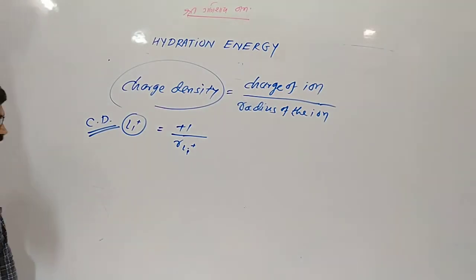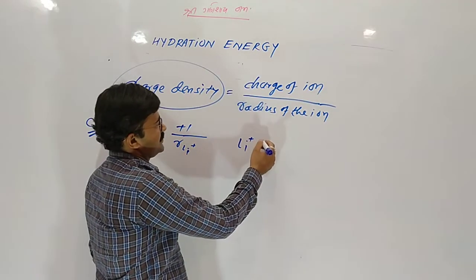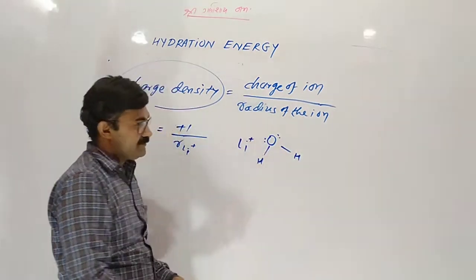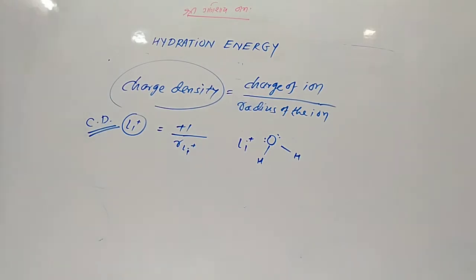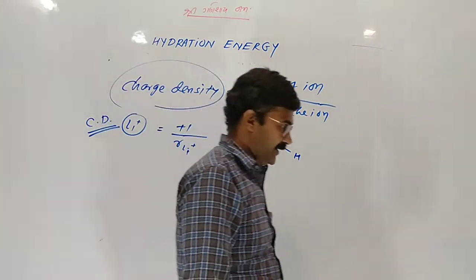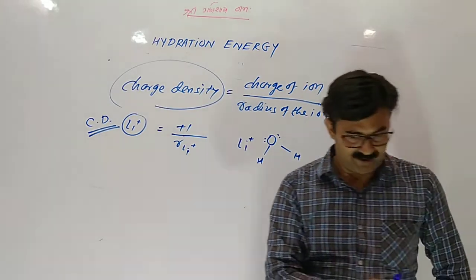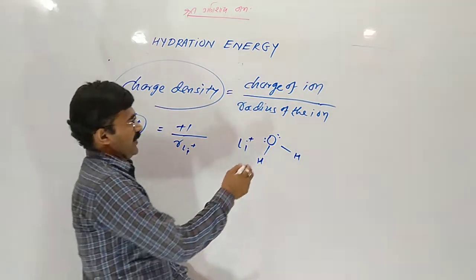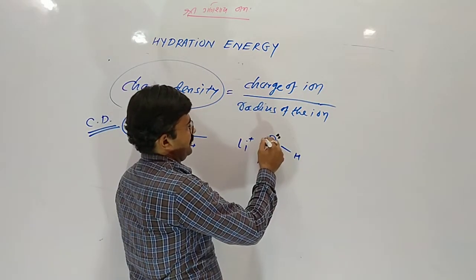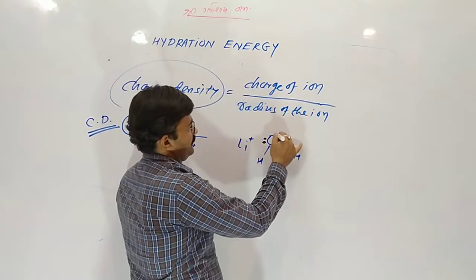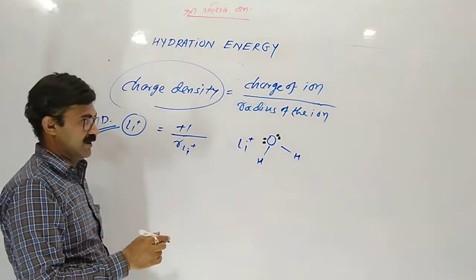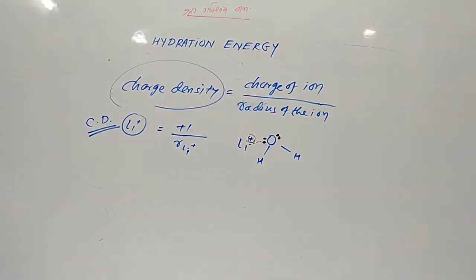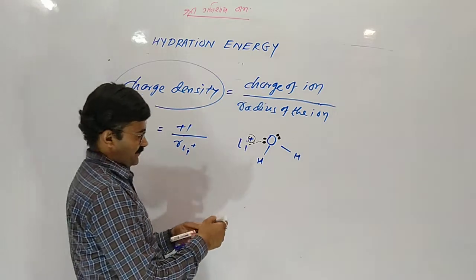So when lithium comes in contact with water, in the water there are lone pair electrons. Lone pair means electrons which are not participated in the formation of bond. So the positive charge attracts toward the negative charge of the lone pair of the oxygen.